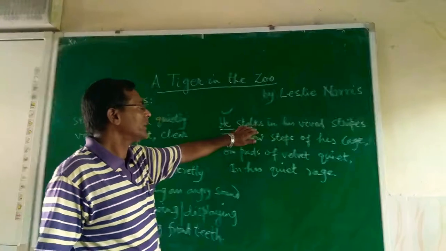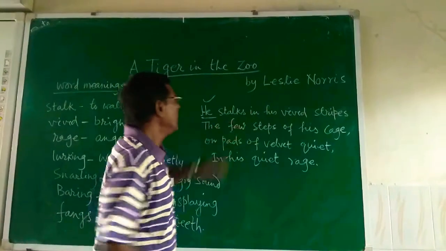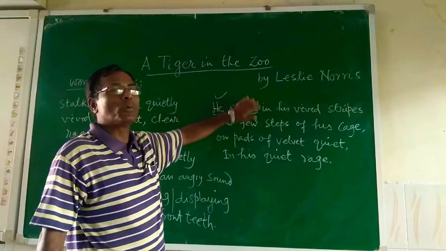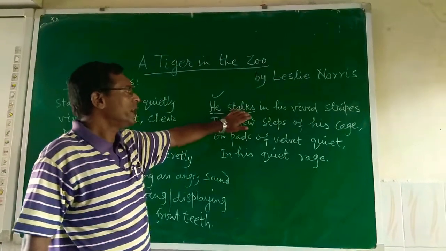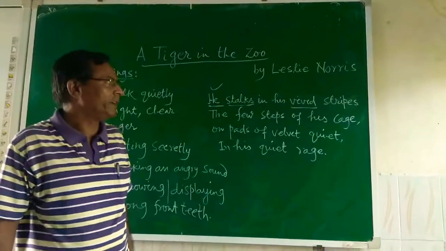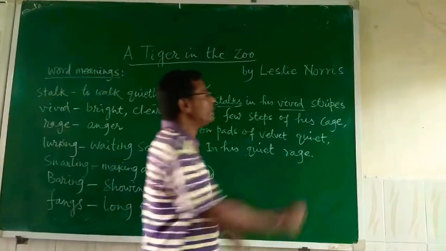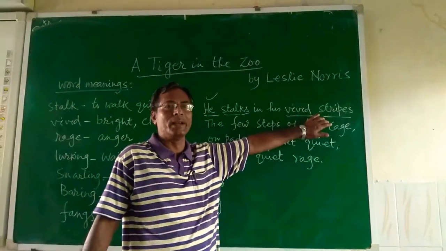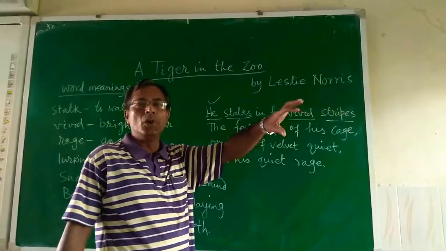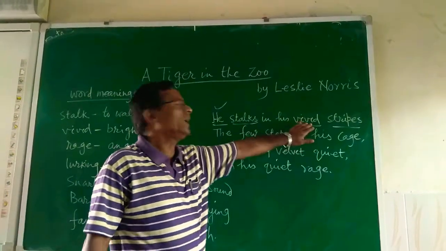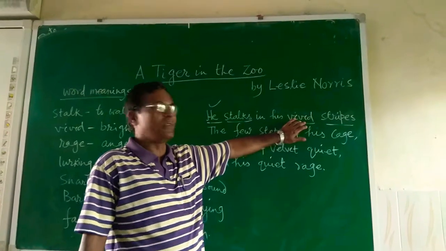He stopped in his vivid stride. What do you mean by stop? Stop means to walk quietly. In his vivid stride, vivid means very bright and clear. Stride, all of you know, is the physical description, the appearance of the tiger. The tiger has stripes, yellow and black, and they are very clear and very bright. That is called vivid.